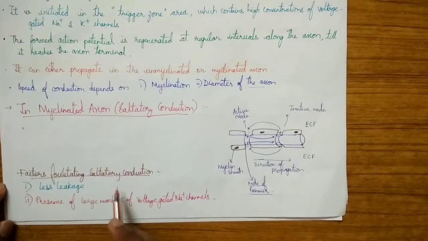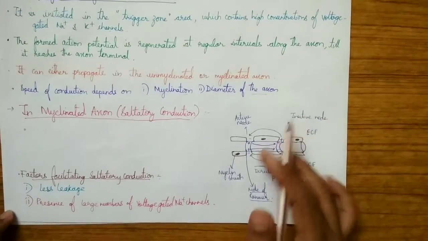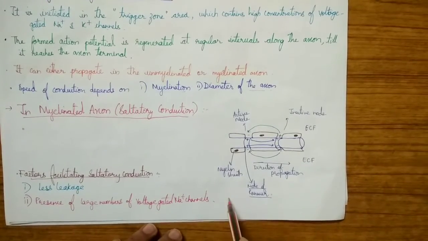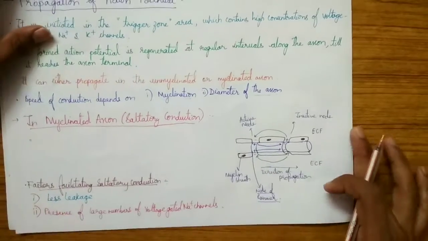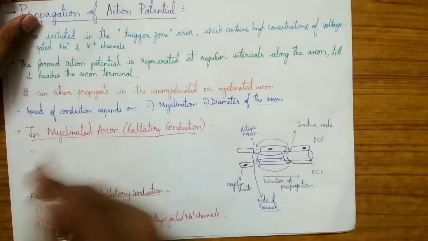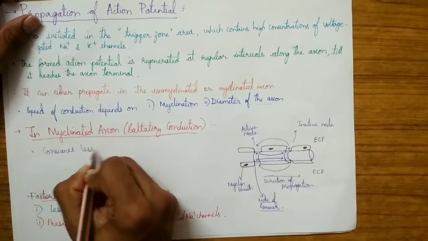What are the factors facilitating the saltatory conduction? It is the less leakage, which I told you now, and the presence of a large number of voltage gated Na+ channels in the node of Ranvier. This myelinated axon is mainly important and useful because it consumes less ATP.